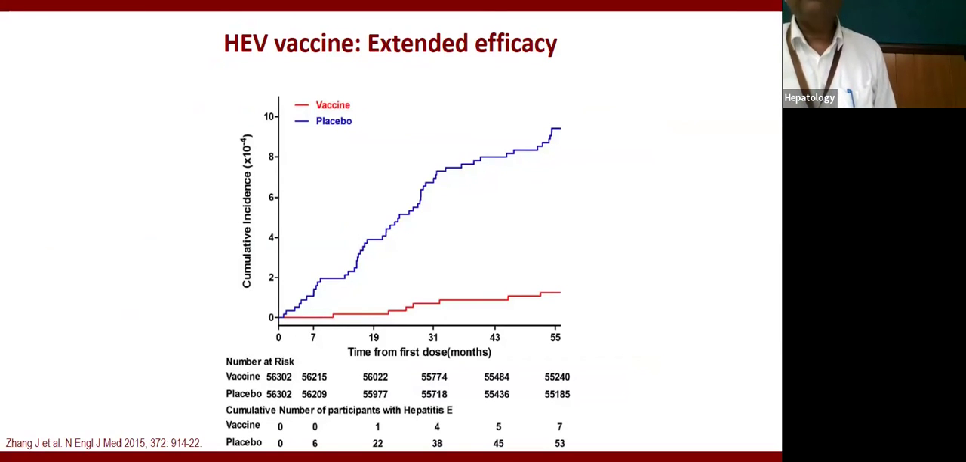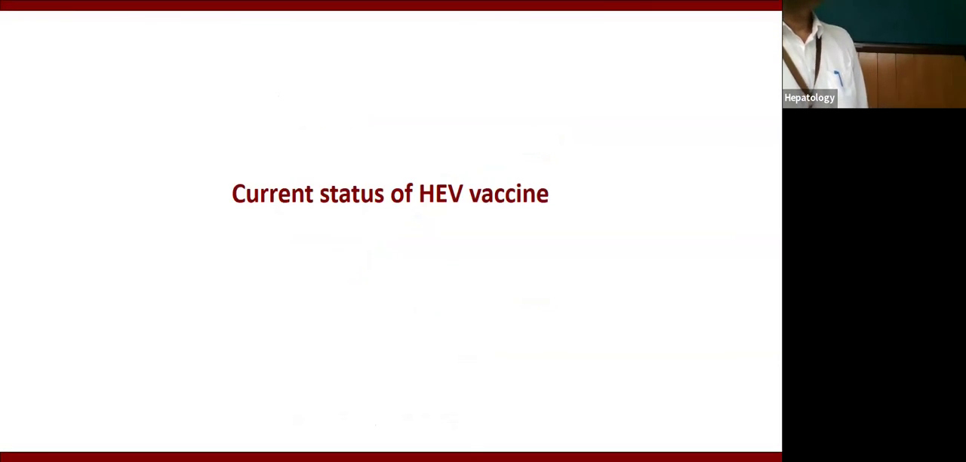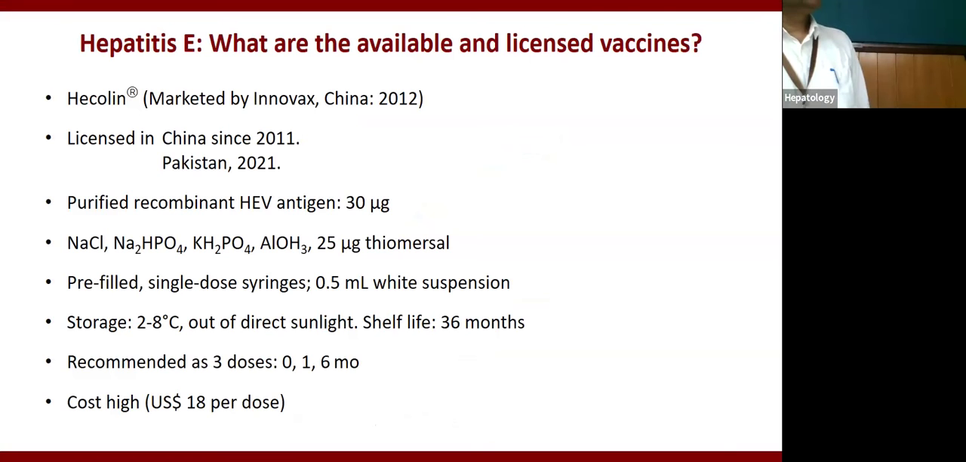And Zydus in India has made a copy, and they have devised their vaccine of this type, and the trial is completed. So probably that vaccine will come in India. So that is the Hecolin vaccine I just talked about. Many times I move ahead and the slide is left behind, don't mind.